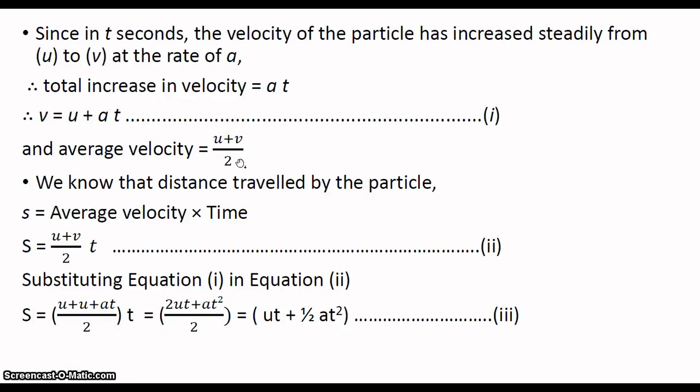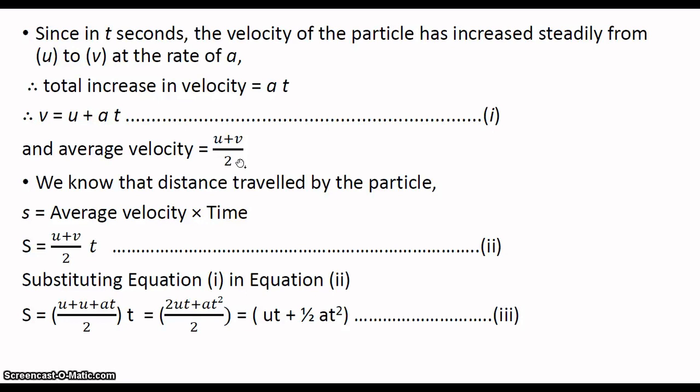In a second, 1 meter of distance is displaced by the particle, traveled by the particle. Next, it may be increased by 2 meter per second, in the sense for 1 second 2 meter distance is traveled by the particle. If after 2 seconds the distance traveled by the particle is 3 seconds, therefore the initial velocity is 0 and final velocity is 2. The time period is again 2.